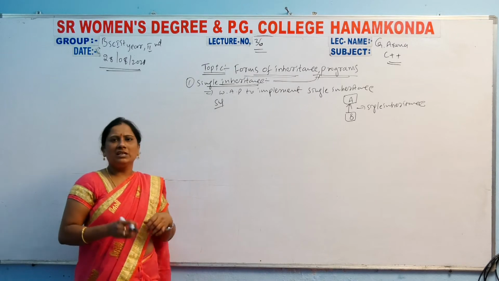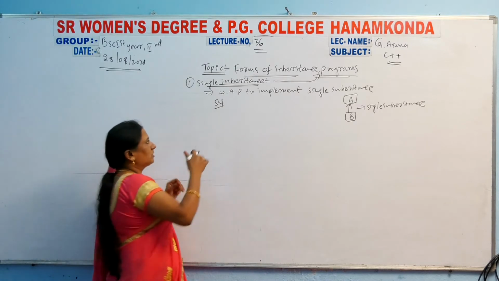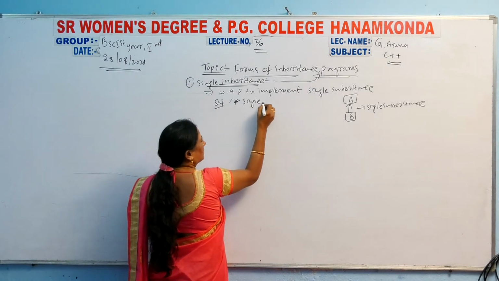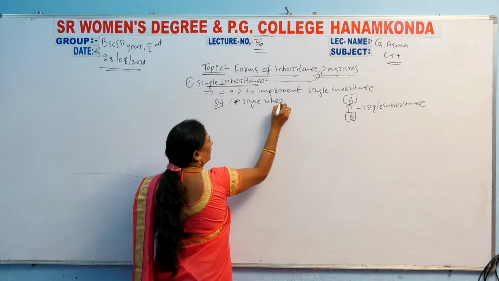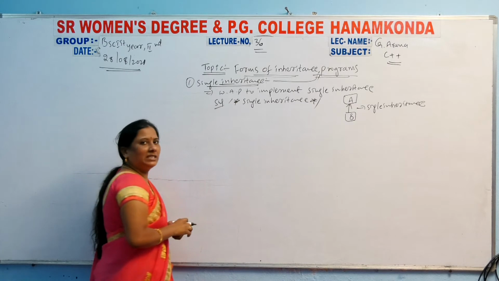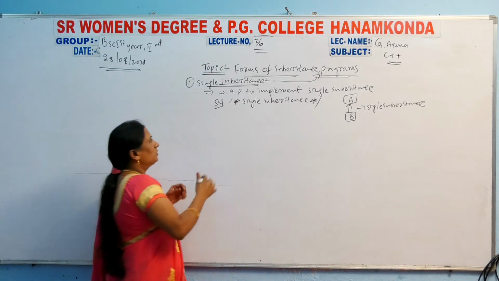Then you have to write the solution. As in every C++ program, first you write a comment line: single inheritance. After that, you declare the header files.